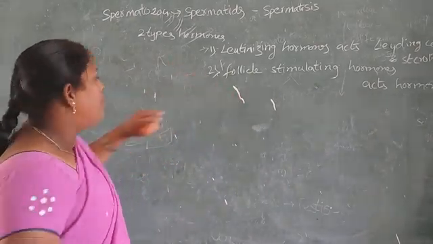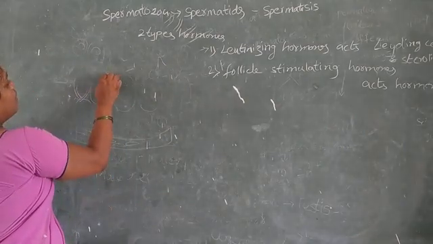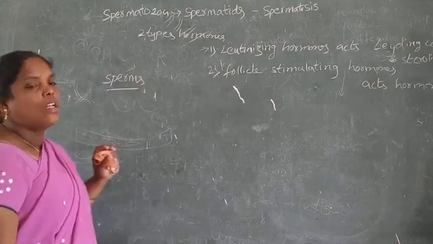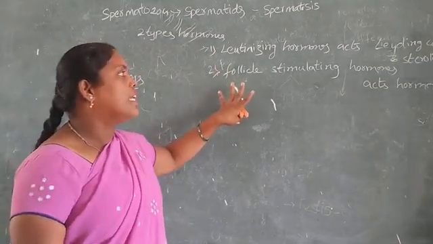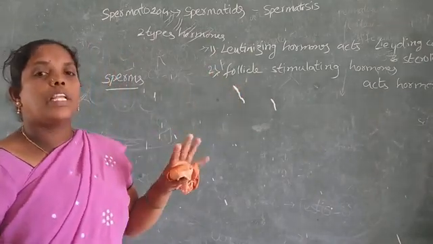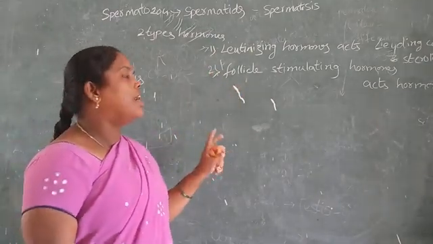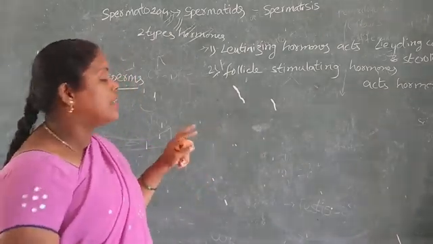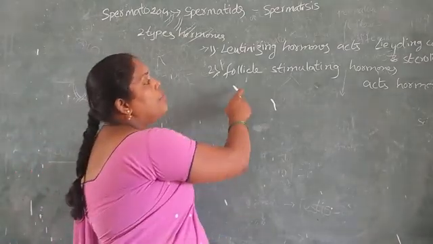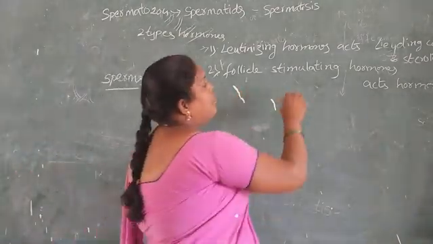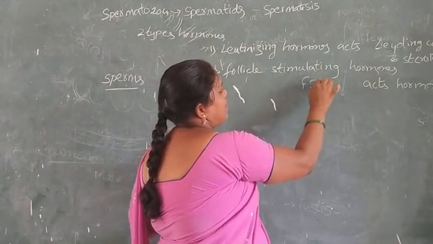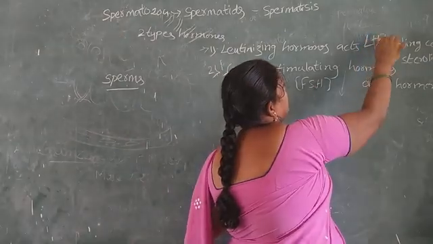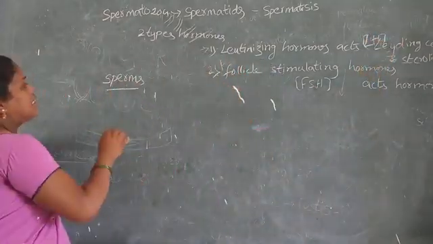This topic is enough. Luteinizing hormone and follicle stimulating hormone participate effectively in reproduction and fertilization. Follicle stimulating hormone is short-named FSH, and luteinizing hormone is LH. Next, we discuss the sperm.